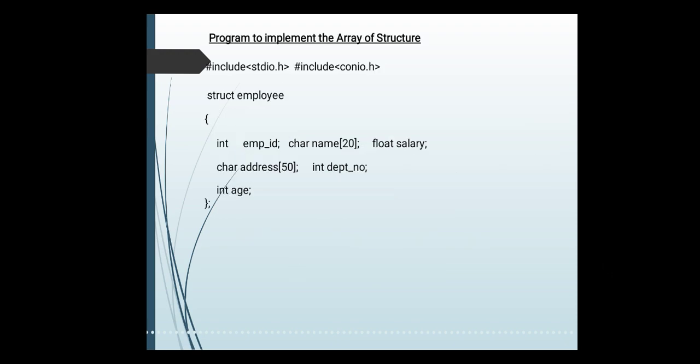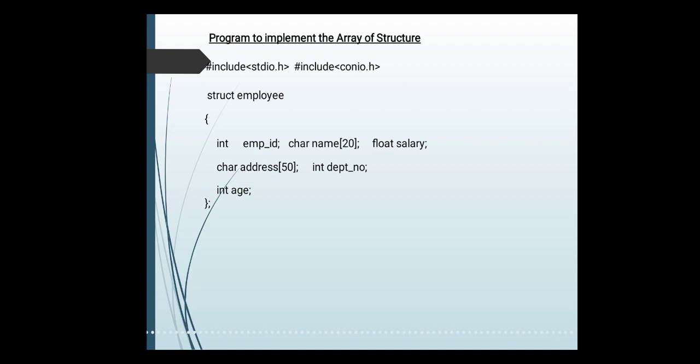For the previous example, again here I am showing you how to write the program for implementing the array of structure. Again we are including two header files: stdio.h, which is required for the standard input output functions like scanf and printf, and conio.h for the console related operations.